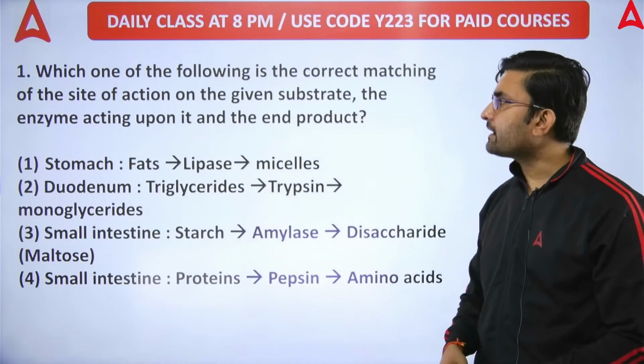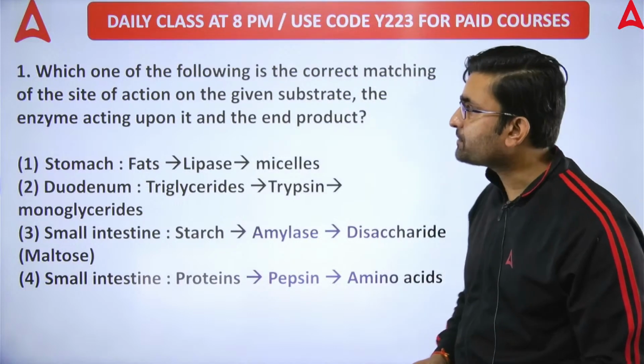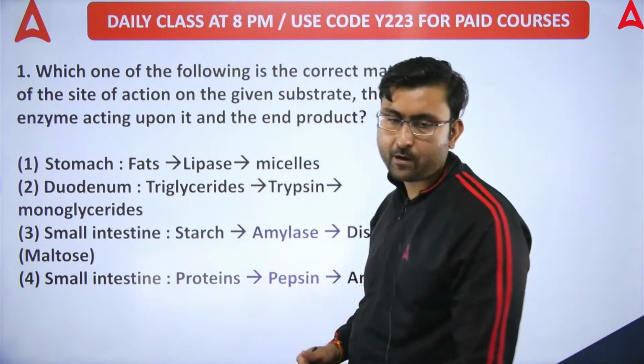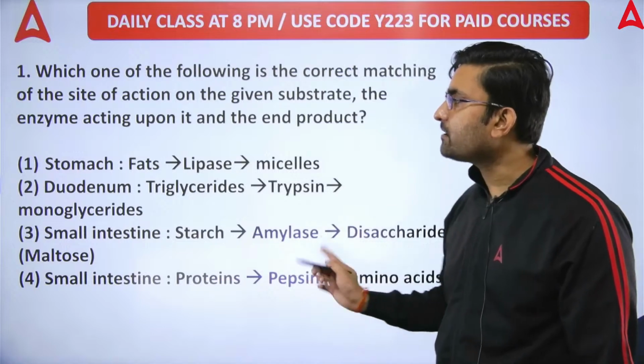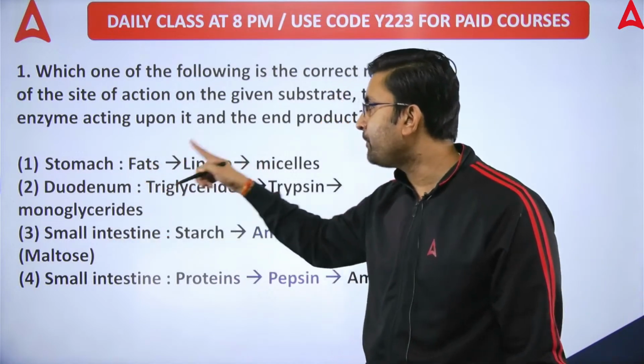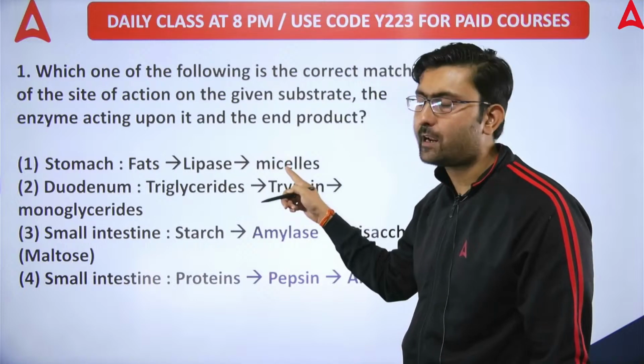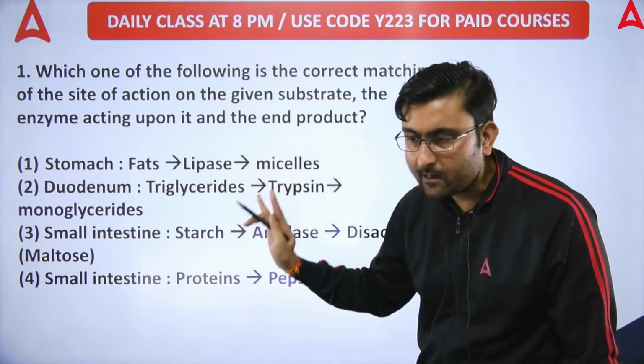Which one of the following is the correct matching of the site of action and the given substrate, the enzyme acting upon it, and the end product? With respect to site of action, substrate, the enzyme acting and the end product, which option is given correctly?